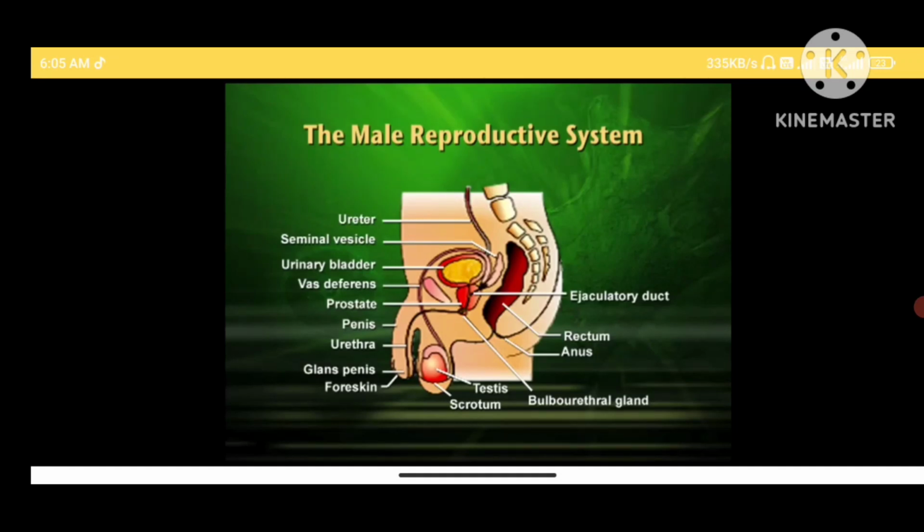I do not mean to say that they are outside the body. They are outside the abdomen in a bag like structure called scrotum, which is attached to the body near groin area and connected to abdomen by inguinal canal. So, it is indirectly connected to the body, otherwise it is outside the body.